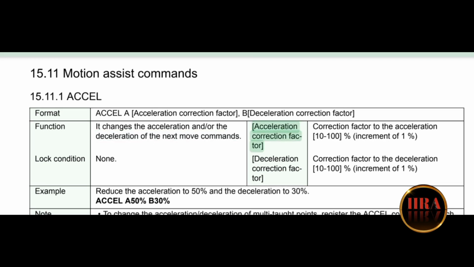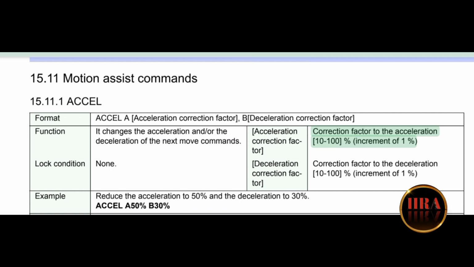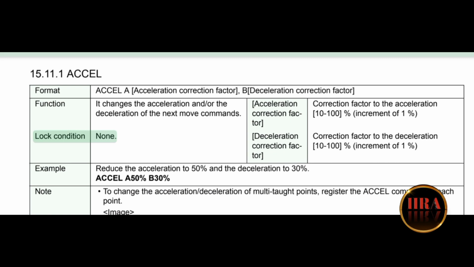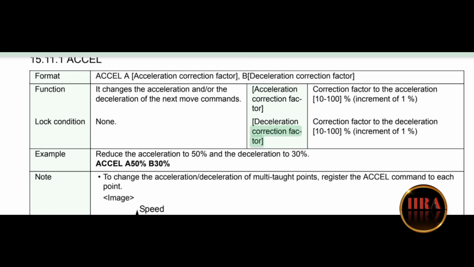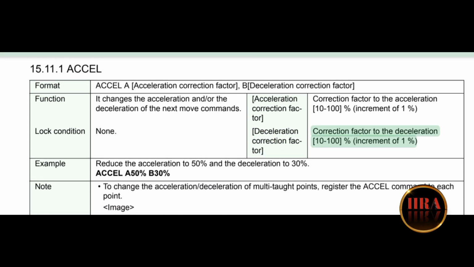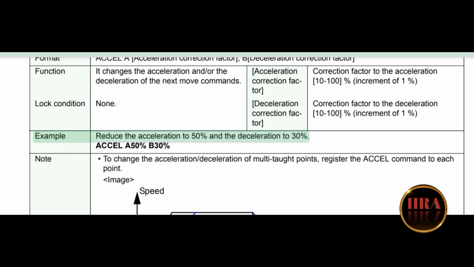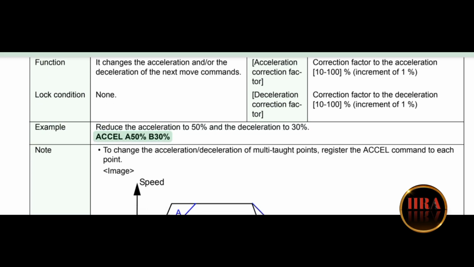Acceleration correction factor: correction factor to the acceleration, 10 to 100%, increment of 1%. Lock condition: none. Deceleration correction factor: correction factor to the deceleration, 10 to 100%, increment of 1%. Example: reduce the acceleration to 50% and the deceleration to 30%. ACCEL A 50%, B 30%.